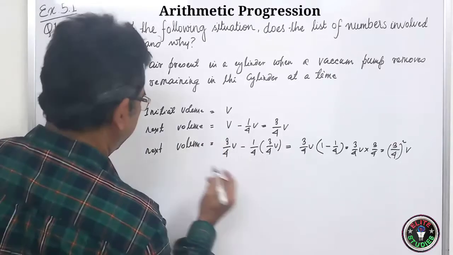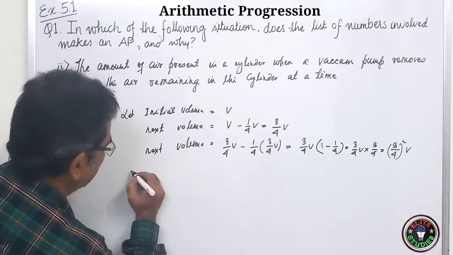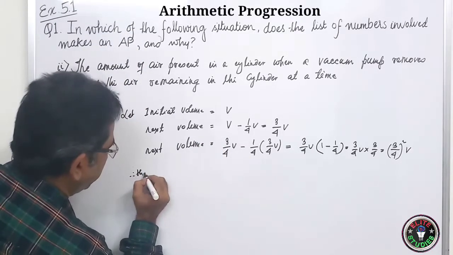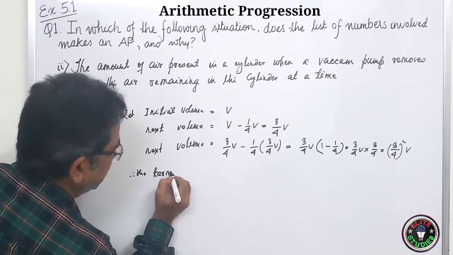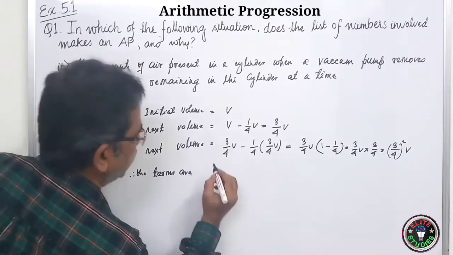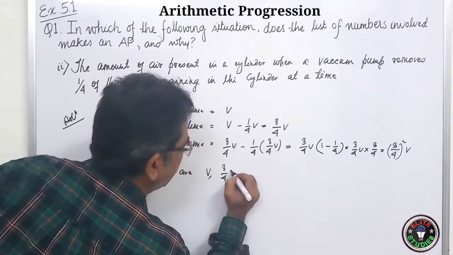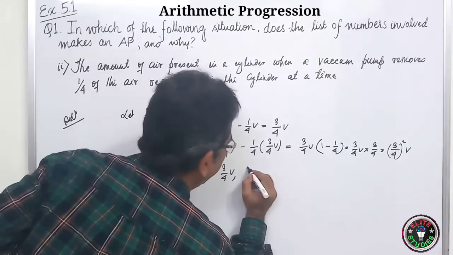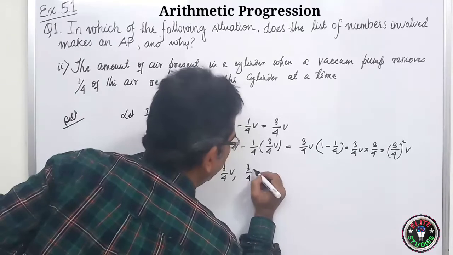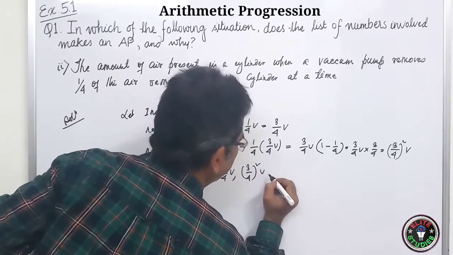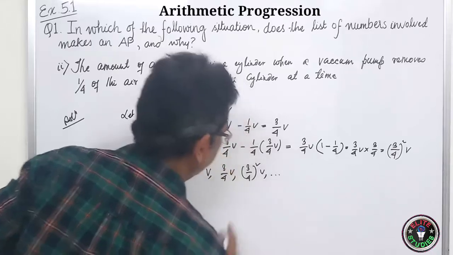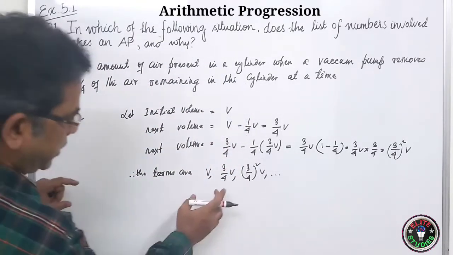But let us check. The terms are: first one is V, then 3/4 V, then (3/4) square V. Like this it will go on. Now let us check.